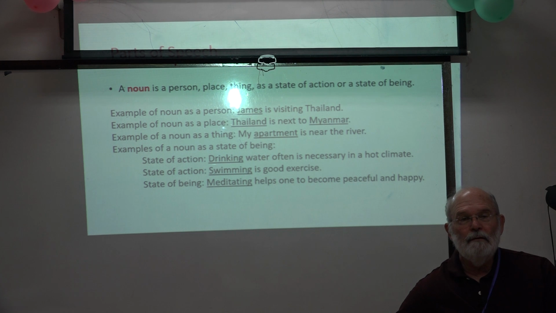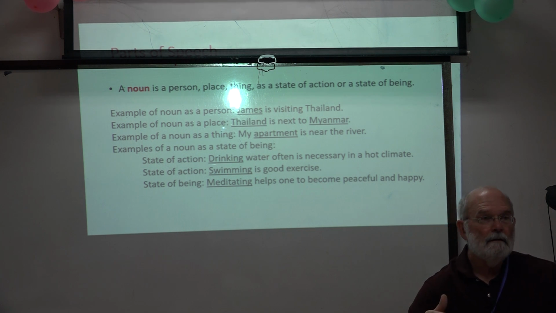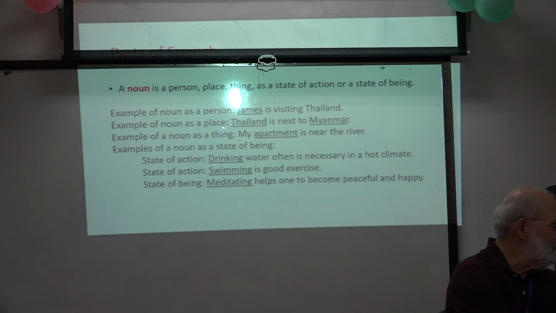So we've taken a verb, drink, and we've turned it into a noun. And when we do that, that's called a gerund. And we'll practice some sentences.